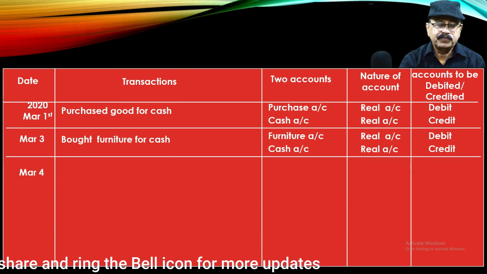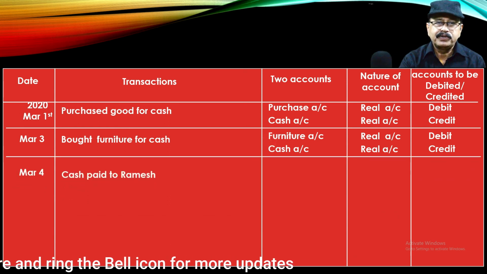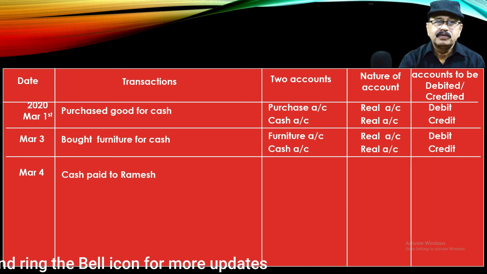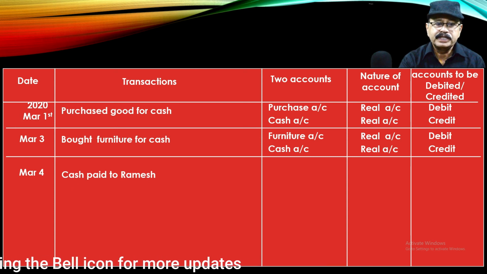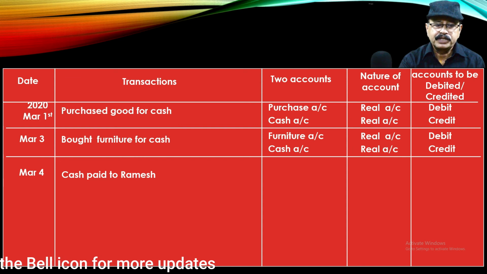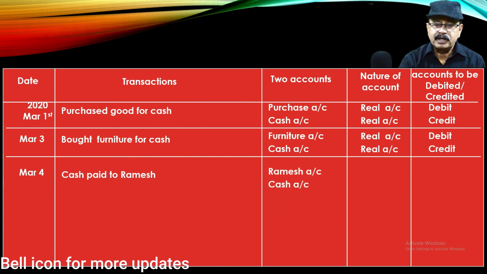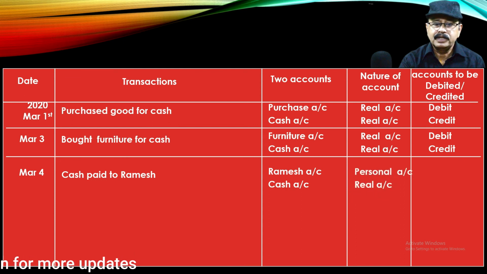Then next, March 4th, cash paid to Ramesh. Here we should identify two accounts. One is cash and the second one is Ramesh. Okay. So Ramesh account is a personal account, cash account is a real account. Cash paid to Ramesh means Ramesh is the receiver, so Ramesh account is debit. When cash is going, cash account is credit as per the real account rule.